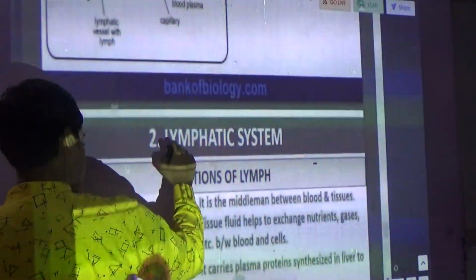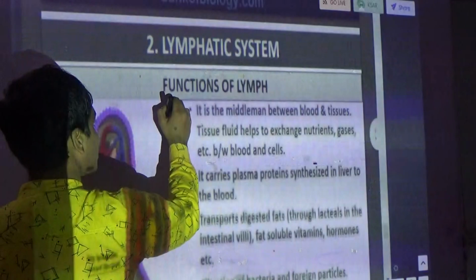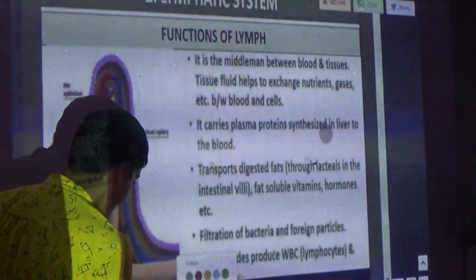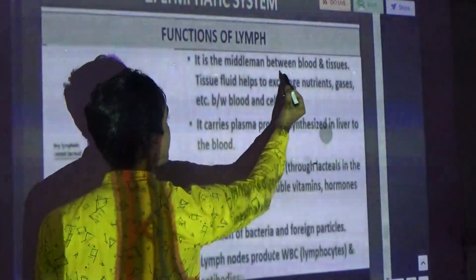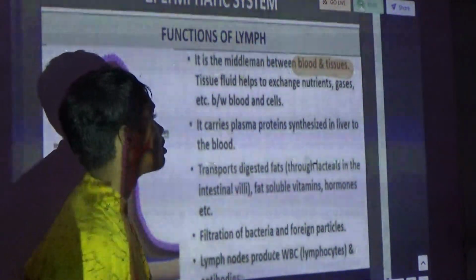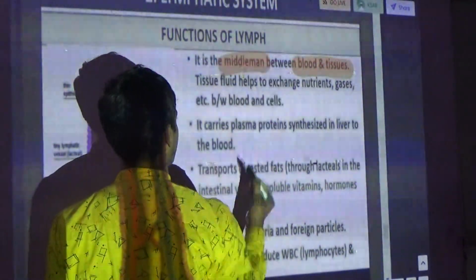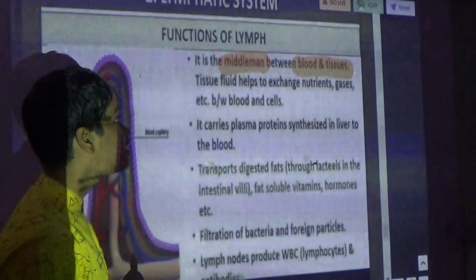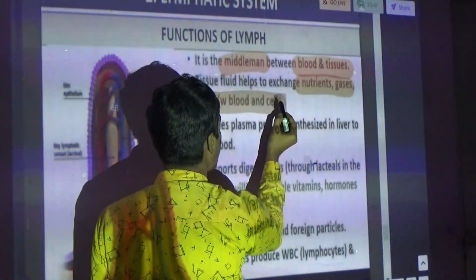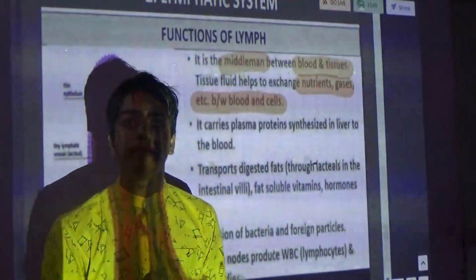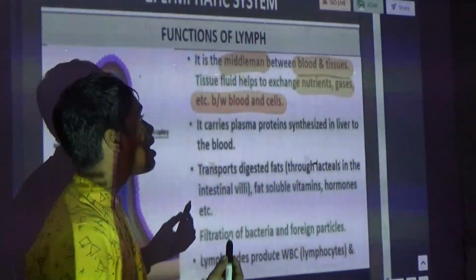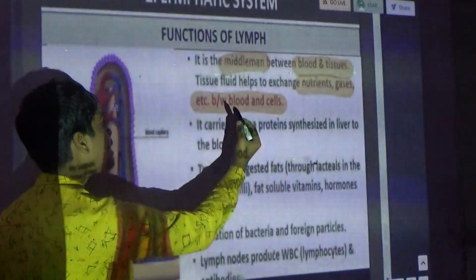Now we will see about the functions. First, lymph is the middleman between blood and tissues. So between blood and tissue there is a middleman. Tissue fluid helps to exchange nutrients and gases between the blood and cells. So it is known as the middleman between blood and tissues.